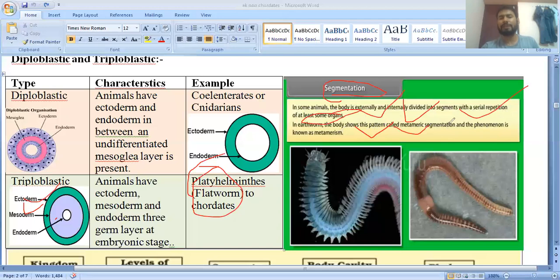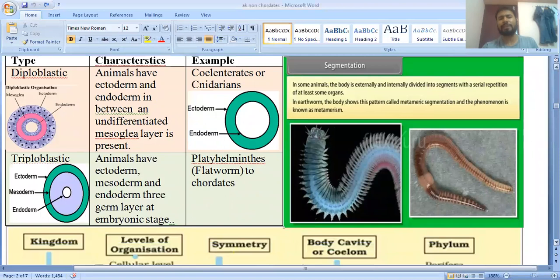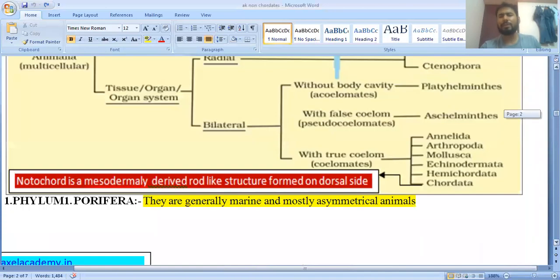So annelida and arthropoda show metamerism or segmentation. It means their body parts have different segments, externally or internally. That is called metamerism.